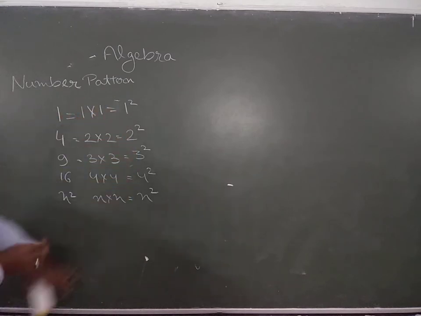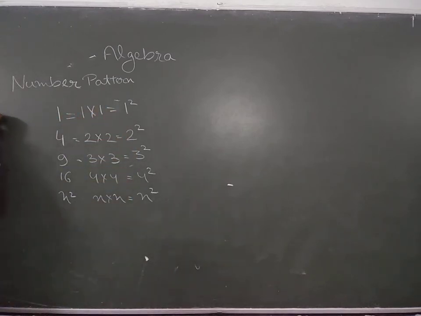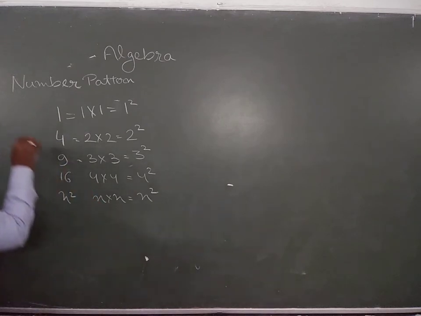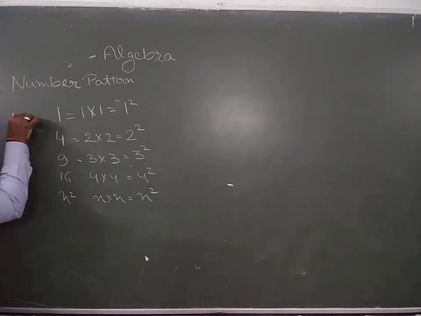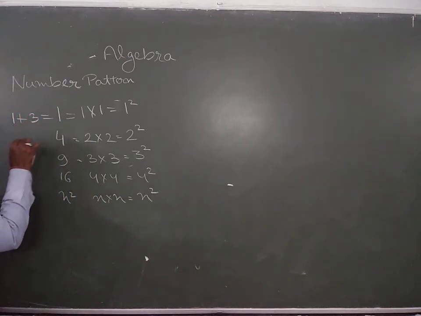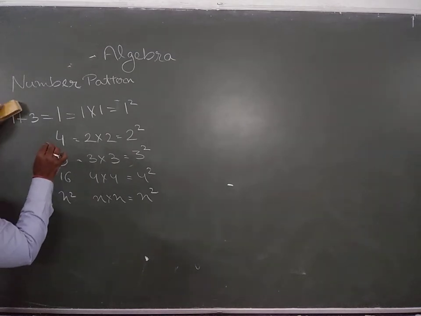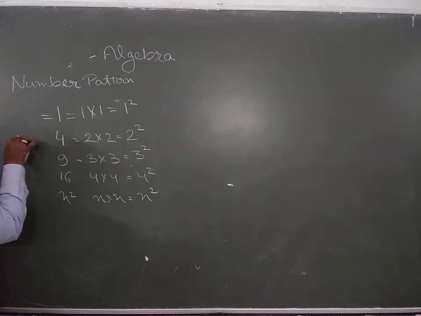Apart from this, I am writing over here 1 plus. I hope you can easily see the part, it's not visible. So come to this side. It's 1 plus 3 equals to 4, and this is also there.